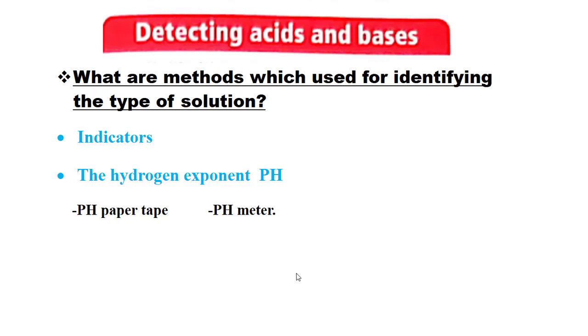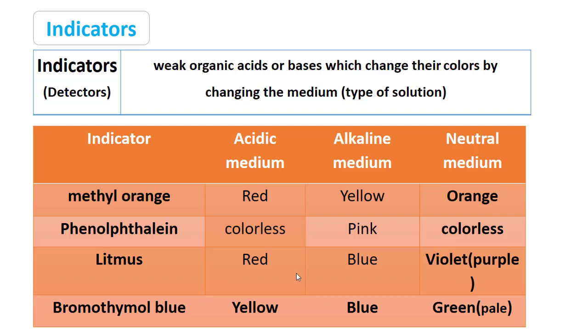We have two ways. Number one, we use indicators. Number two, by hydrogen exponent. But first, what are indicators? Indicators or detectors are weak organic acids or bases, and they change their colors according to the medium or the solution.